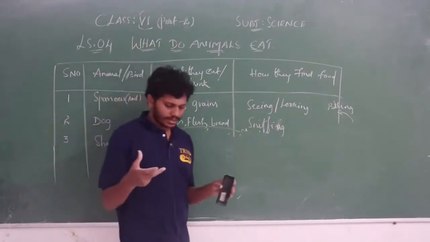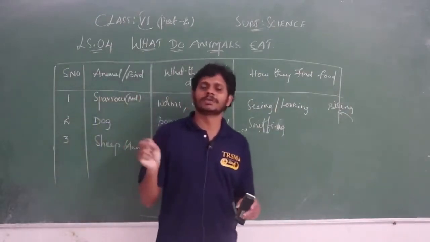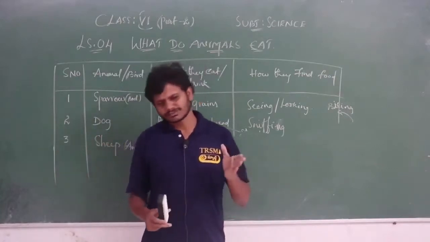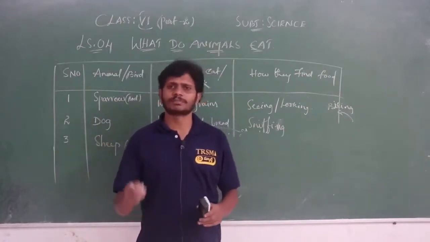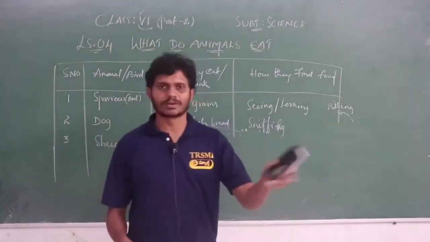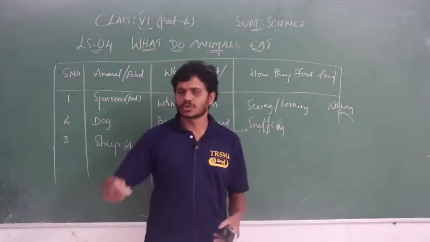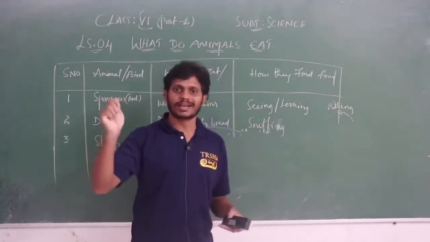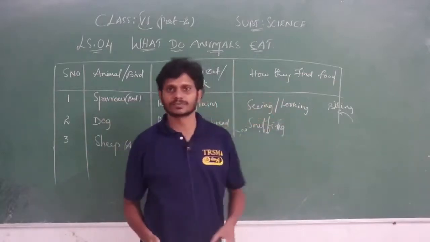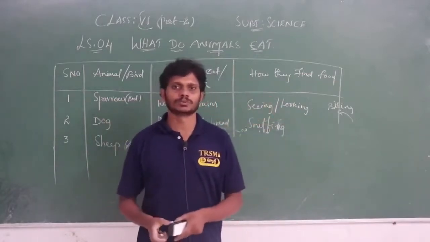By seeing, it moves here and there. Also, the person who raises these animals, the shepherd, diverts them with the help of a stick. He shows some action, or threatens the animals with the stick, and diverts them in which direction they should move.